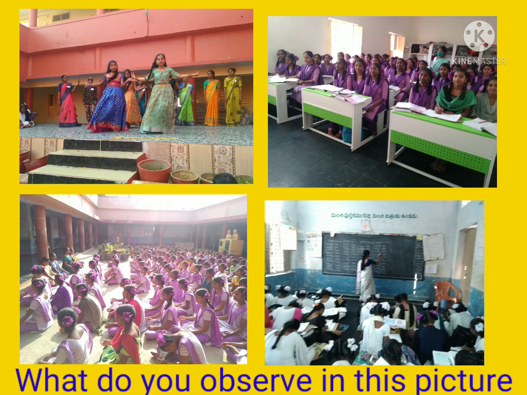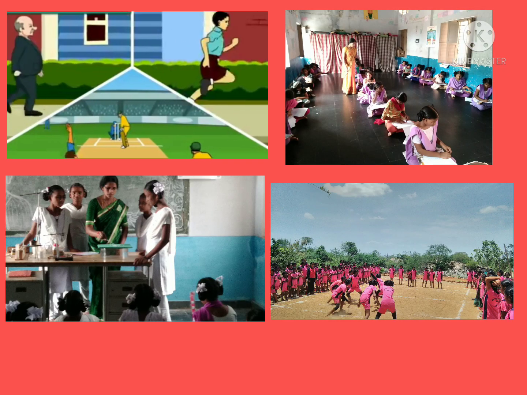And also observe this picture. What do you observe, students? In the first picture the old man is walking and the young man is running. Some team is playing cricket, some students are writing an exam, some students and teachers are doing an activity, and some students are playing a game.